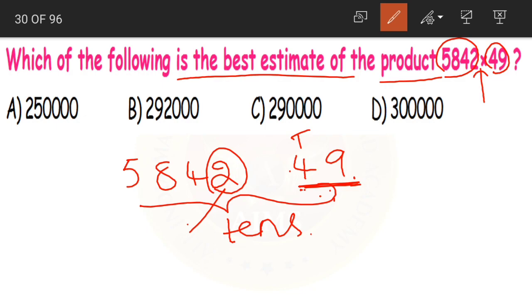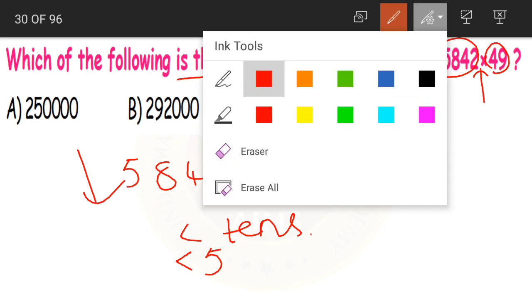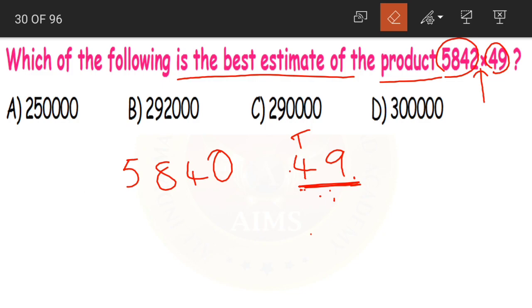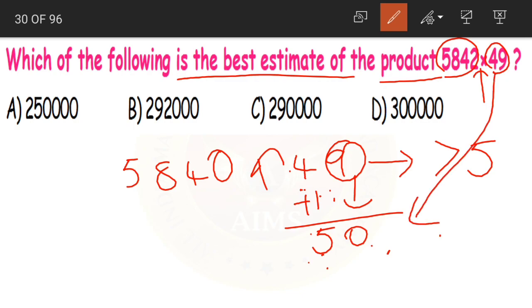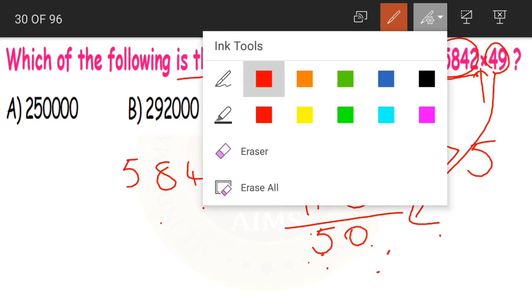Look at the digit in ones place, it is 2. That is less than 5, so we'll round down. The only difference is the digit in ones place is replaced with 0. Now coming to 49, 9 is in ones place, it is greater than 5, so we'll round up. 4 plus 1 becomes 5 and 9 becomes 0. What is it? 50. 49 rounded off to the nearest 10 is 50 and 5842 rounded off to the nearest tens is 5840. Okay, children. Now next, what should we do? We should multiply these two.